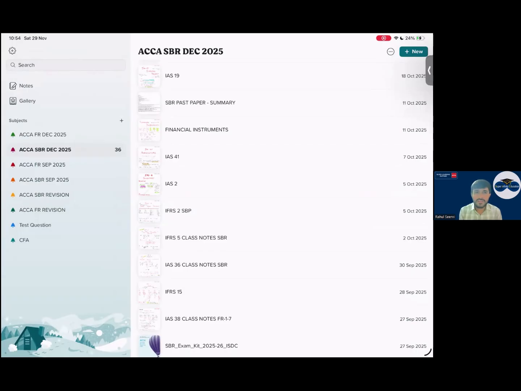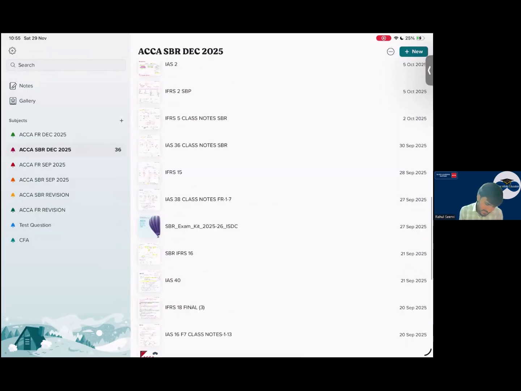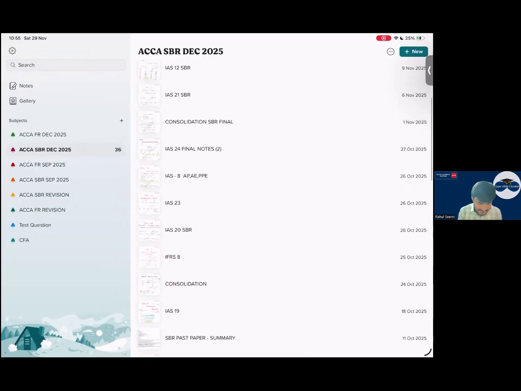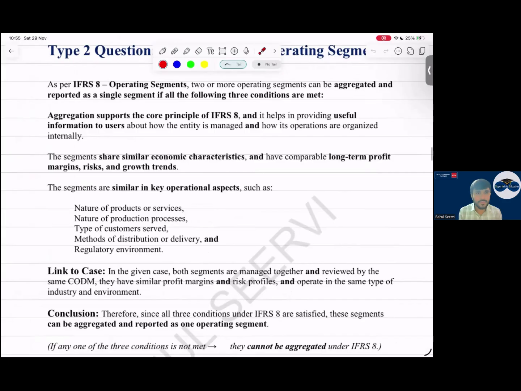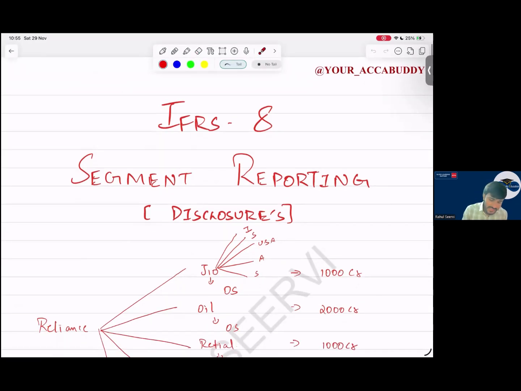Sir IAS 37. IAS 37 करते हैं ना, पहले ये करते हैं IFRS 8 ऑपरेटिंग से। A very important standard for December attempt. Three types of questions are there. याद रख लो, हो जाएगा काम सिंपल, ज्यादा प्रॉब्लम नहीं। So chalo, now starting with your revision of your IFRS 8 segment reporting, a very important standard. There are three types of question which you have to basically understand, do and go. और उससे बाहर कुछ आएगा नहीं, and it will come from that only.